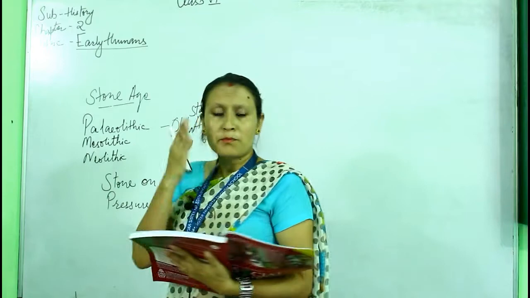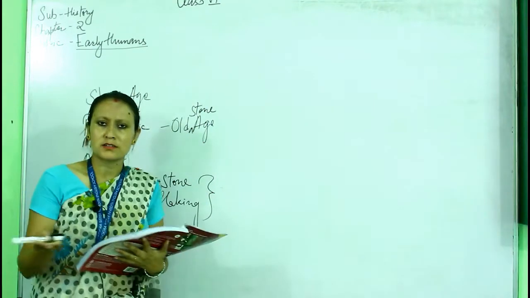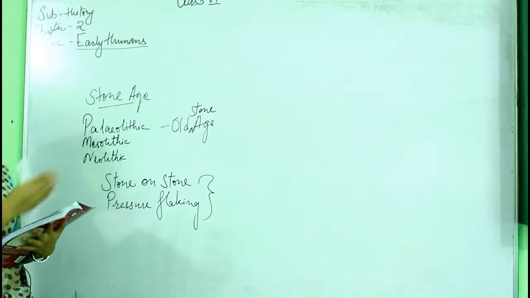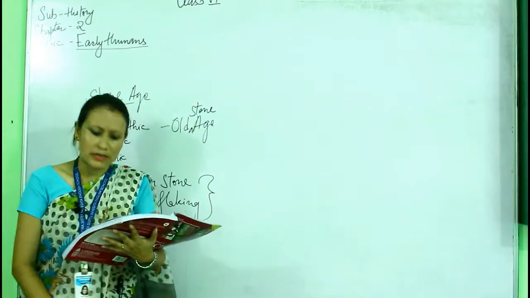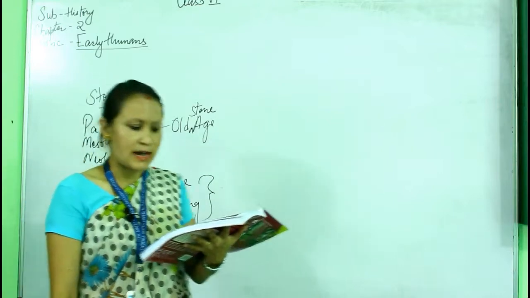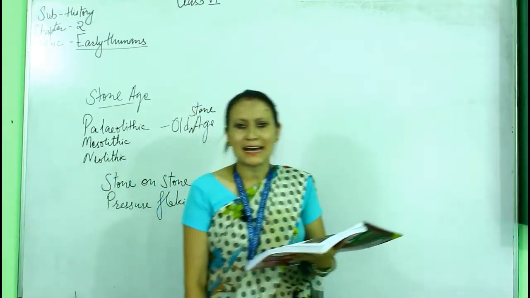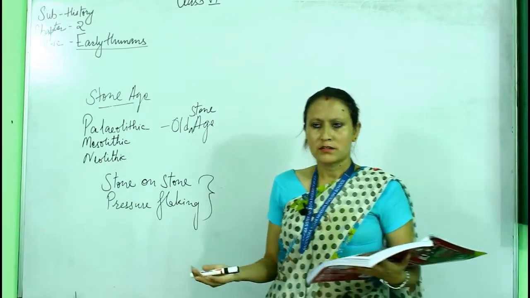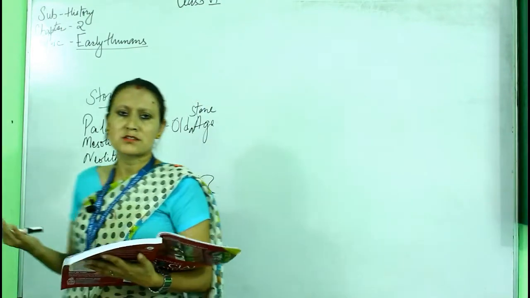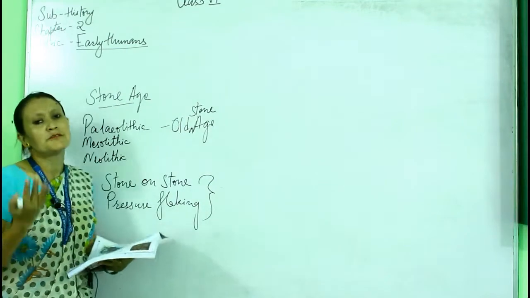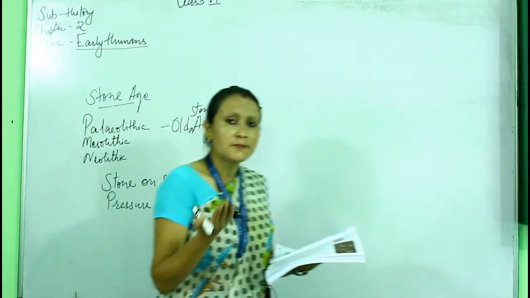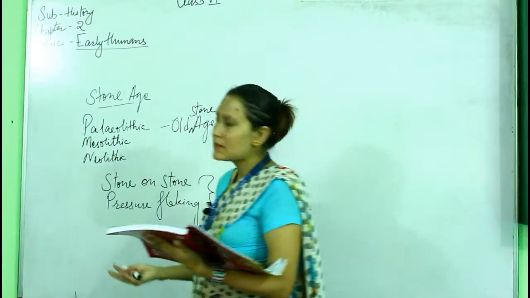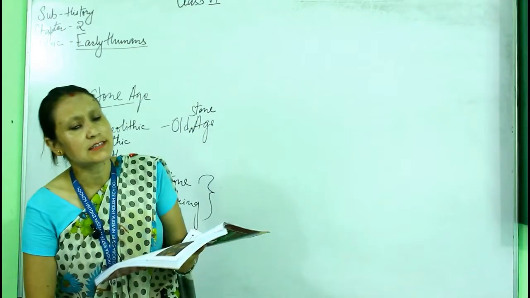Now, another important feature that was discovered during the Stone Age, in the first step, the Old Stone Age or Paleolithic age, was the discovery of fire. It is assumed that fire must have been discovered by accident. Not a single person knew how fire was discovered during the Paleolithic age, so our historians believe that it was discovered accidentally.